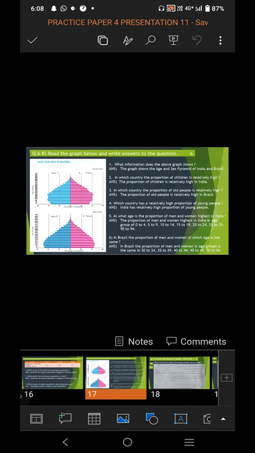Second question, in which country is the proportion of children relatively high? By looking at the graph, we come to know that the proportion of children is relatively high in India.